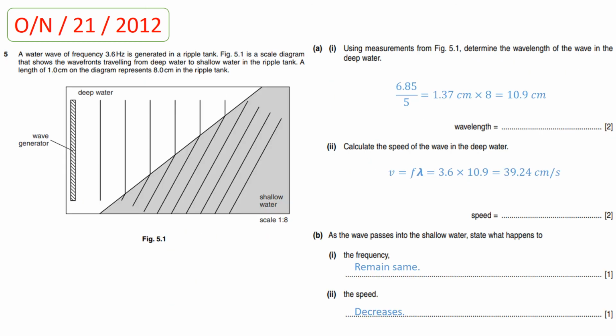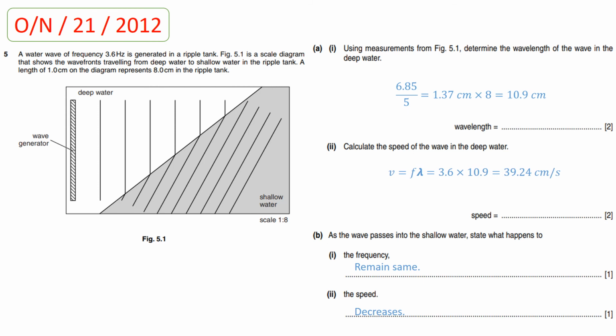Now students, the next question is taken from year 2012 paper 2 on October November. In this question, a water wave of frequency 3.6 Hz is generated in a ripple tank. Figure 5.1 is a scale diagram that shows the wavefront traveling from deep water to shallow water in the ripple tank. A length of 1.0 centimeter on the diagram represents 8.0 centimeter in the ripple tank. Now, part A1. Using measurements from figure 5.1, determine the wavelength of the wave in the deep water.